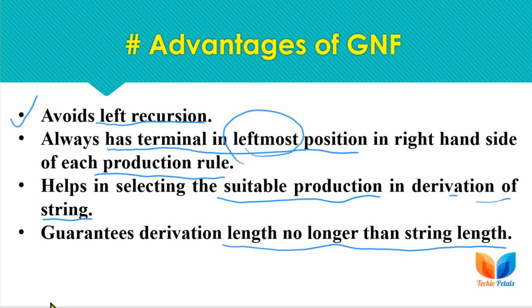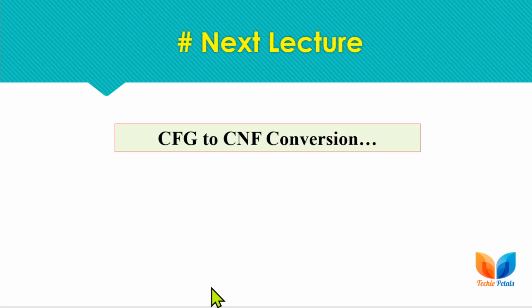By matching we mean that if we are deriving a string, then we'll always get a symbol to match with the production rule to use for the derivation. Also, GNF form is used by some of the parsers in compilers. So these are the main advantages of GNF normal form. Next, we have how to convert a given context free grammar to CNF form and GNF form, which we will cover in the next lecture. Till then, take care.